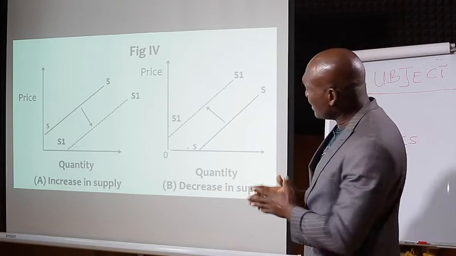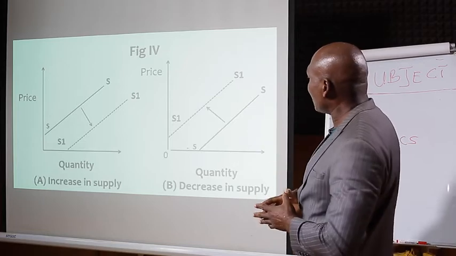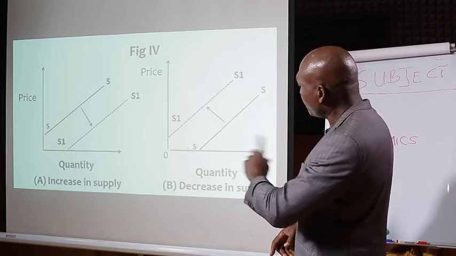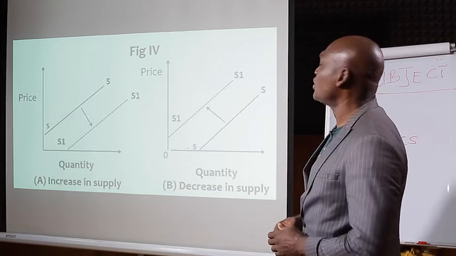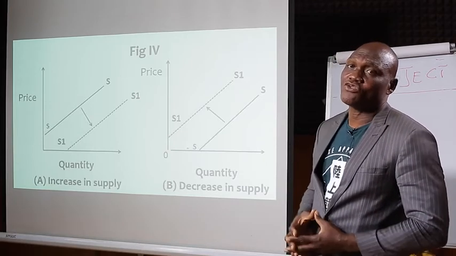Now you look at B. In B, you see S1 and you see your SS. You now find your arrow from SS pointing to S1. That is a movement to the left, showing that there is a decrease in supply.